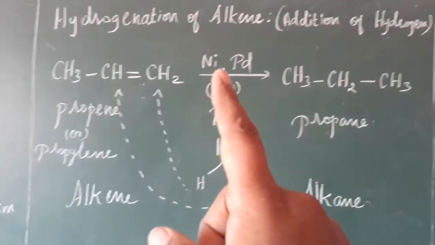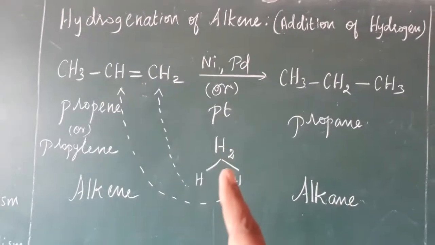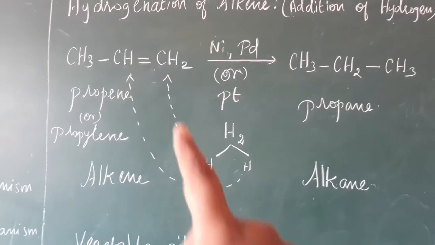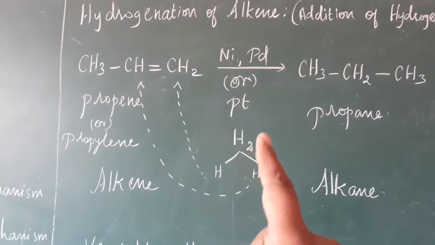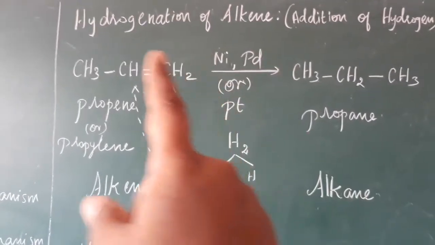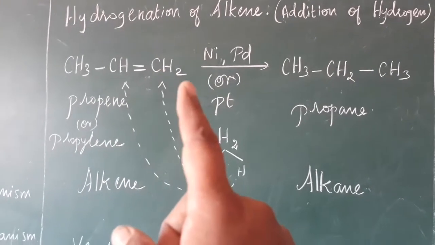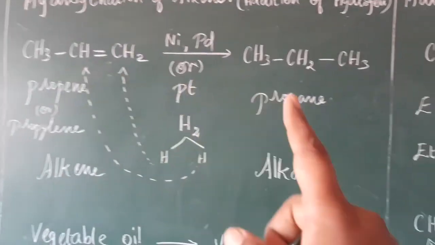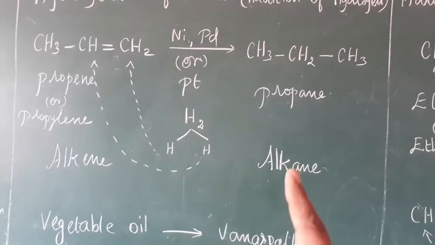Now with the help of nickel, palladium (Pd means palladium), and platinum, hydrogen splits into two hydrogens. One hydrogen goes to this carbon, another hydrogen goes to that carbon. We add hydrogen to the alkene with the help of this catalyst. The double bond is automatically removed, because carbon attains valency 4, so we get propane. Now the alkene has changed into an alkane.